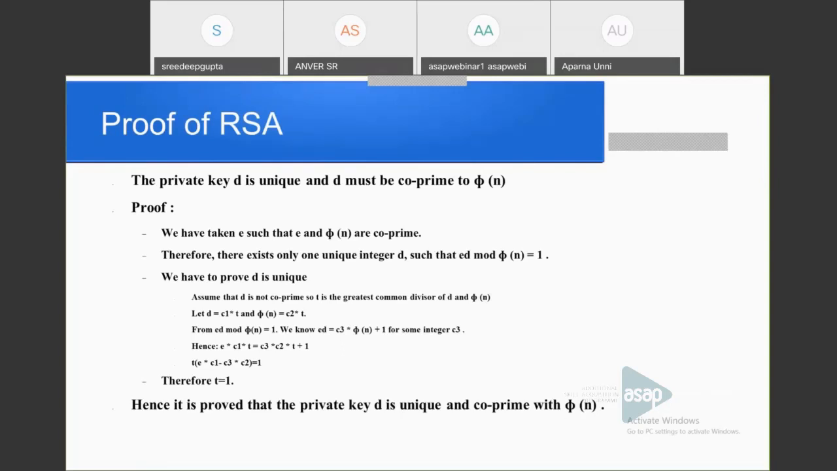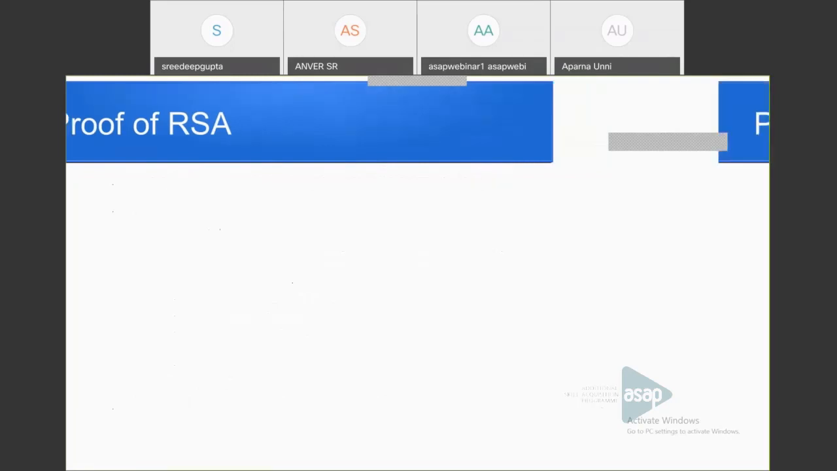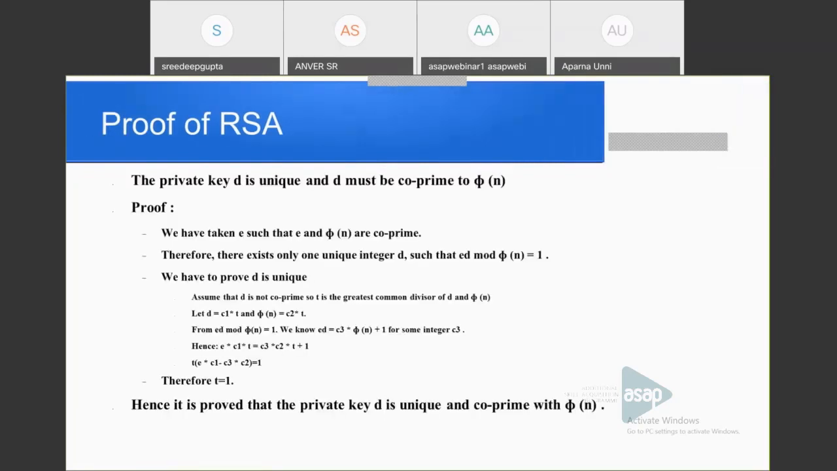Here I have provided two proofs. The first one is that D is the unique multiplicative inverse of E. That is the first proof. You have to go through it, because in your textbook only the second proof is available. So let us see what is there. We have taken E such that E and phi of n are co-prime. So there exists a unique integer D such that ED mod phi of n is equal to 1.